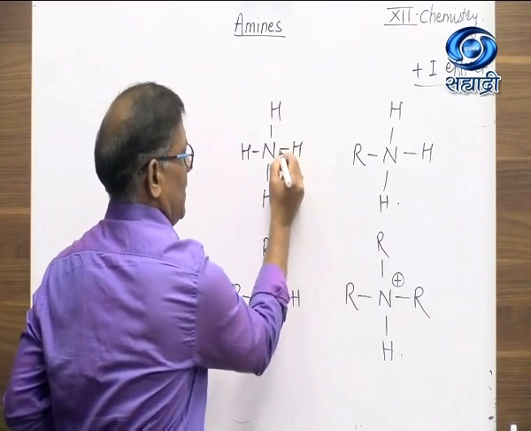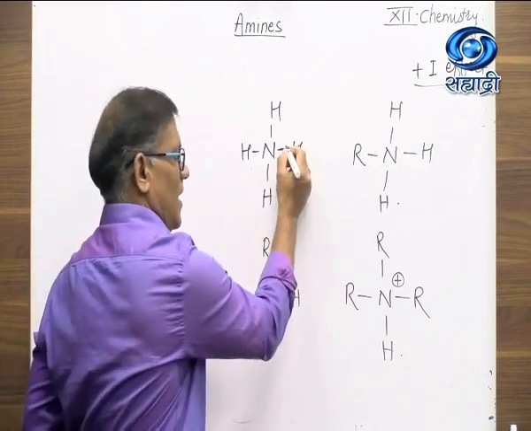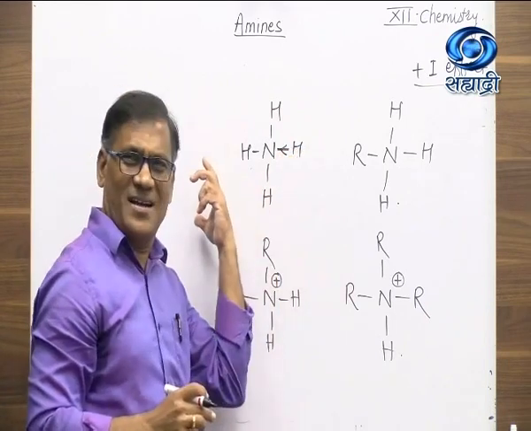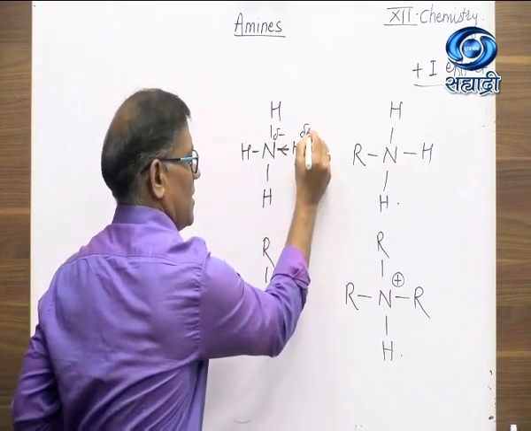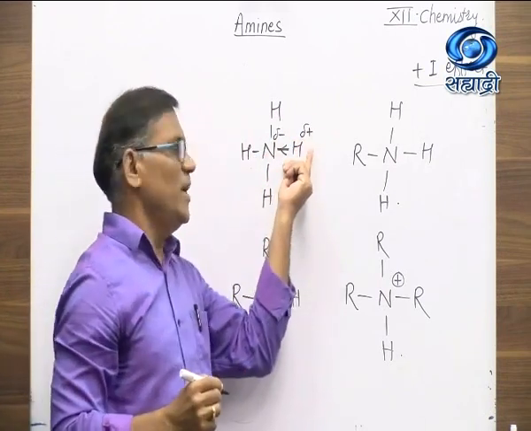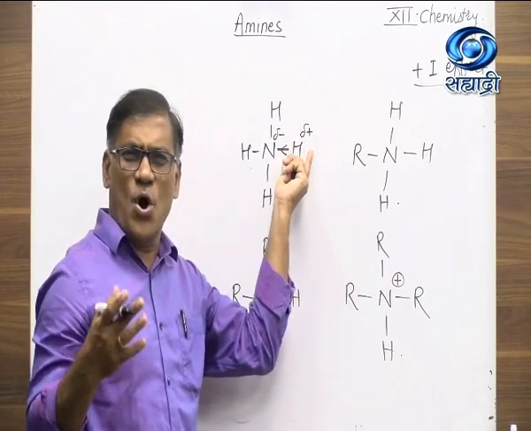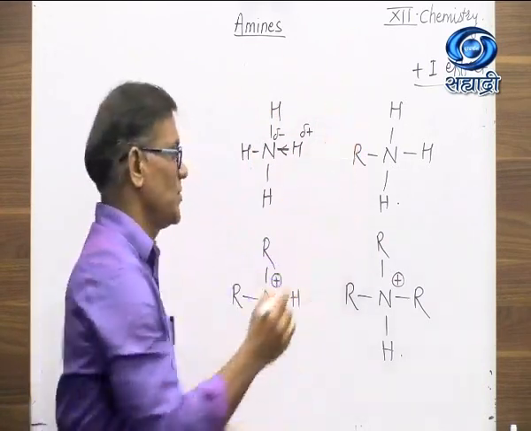Because of this hydrogen, a polar bond is formed between nitrogen and hydrogen. As nitrogen is more electronegative than hydrogen, both the bonding electrons are attracted towards nitrogen. So it acquires partial negative charge, and hydrogen acquires partial positive charge. So the electron deficient hydrogen forms a weak electrostatic bond with water molecules.